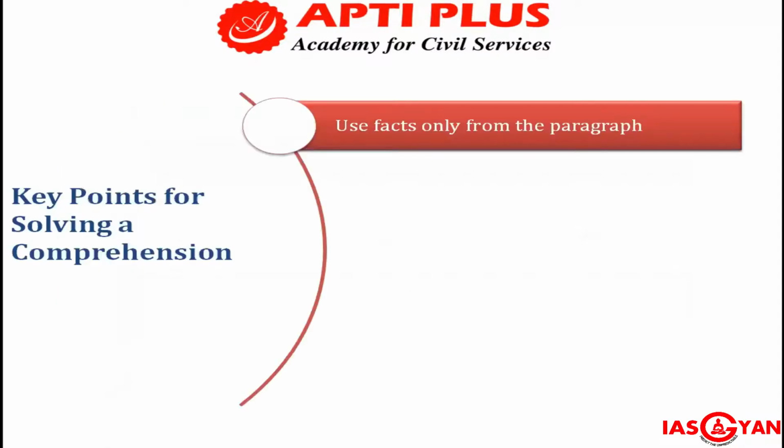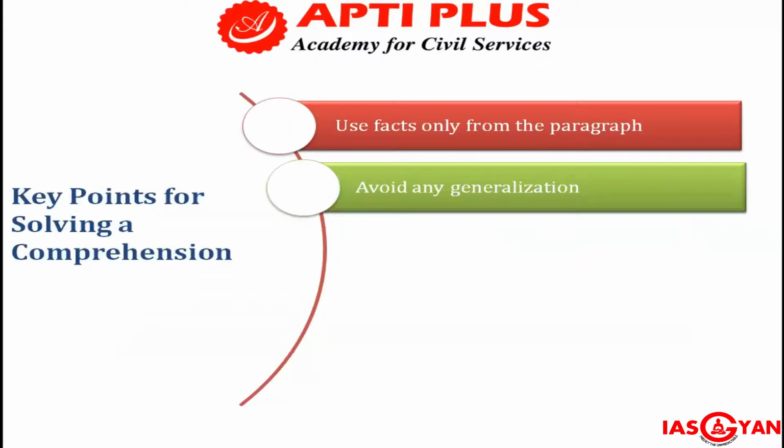You have to use the facts only from the paragraph. If in the paragraph it is written there are 15 planets in this solar system, assume it. Don't use your brain. Use only the facts that are present in the paragraph. Whether it is correct or not, you do not have to think about it. You should not generalize anything.